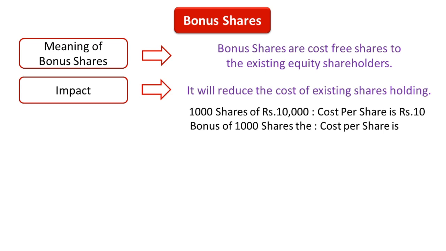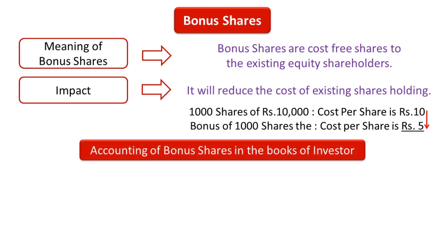But what will happen here? Earlier, we had 1000 shares and 1000 shares we have got as bonus shares. So, total shares we have till date is 2000. If you are calculating cost per unit now, then 10,000 divided by 2000, it will be rupees 5 per share. Earlier it was rupees 10 per share, now it is rupees 5 per share. It means the bonus share helps in reducing the cost of existing shareholdings.